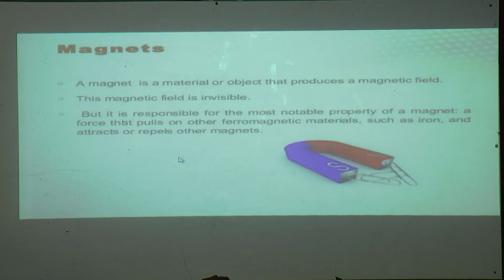Now next, it is magnets. What is meant by a magnet? A magnet is a material or object that produces a magnetic field. So a magnet is a substance which produces its field. Where we live, at our home, we can do our activities in our home area.